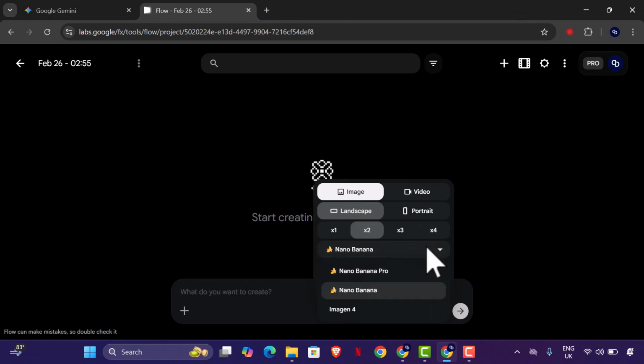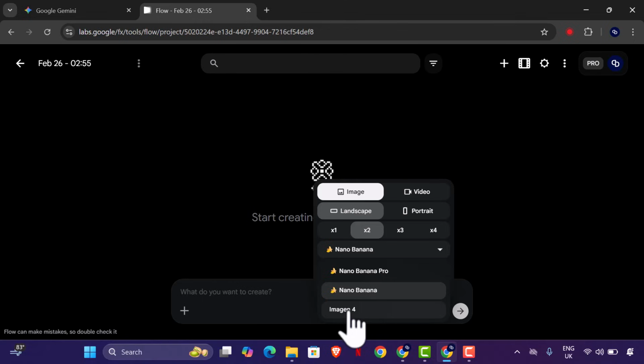Then your model, you can choose different models. Now we have Imagen 4. That same engine that powers ImageFX is now here. So instead of using ImageFX, you have to come and use Flow. And this is actually a much better interface because you can actually edit whatever image was generated. You know, before when you generated from ImageFX, you would try to use Nano Banana on maybe Gemini or Google Studio. But right now, everything is in one interface. So you can actually generate an image, then edit that same image at the same time.